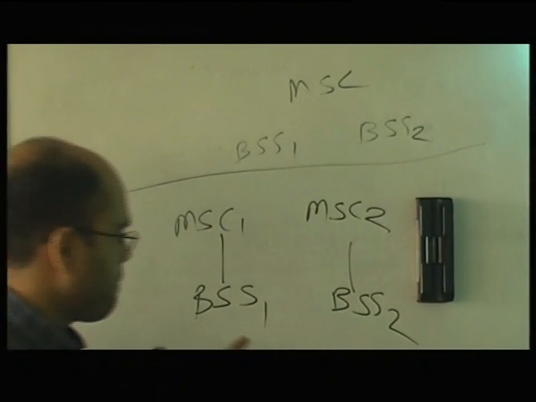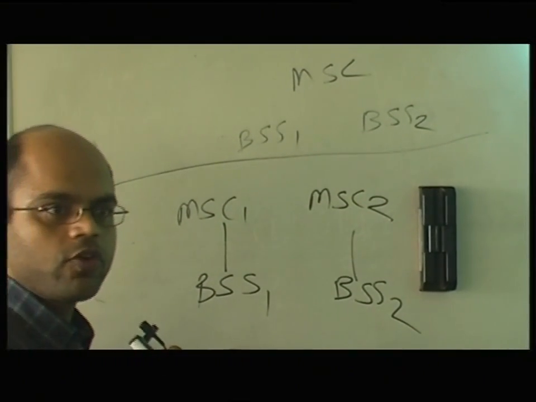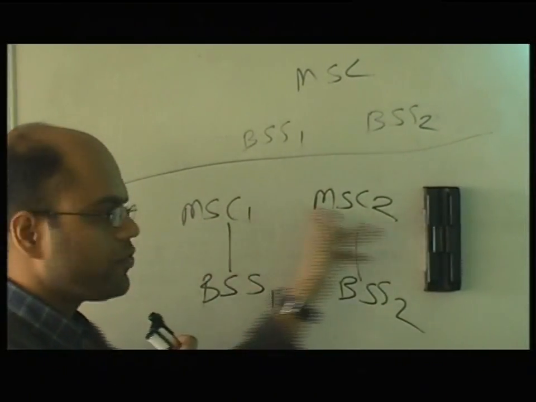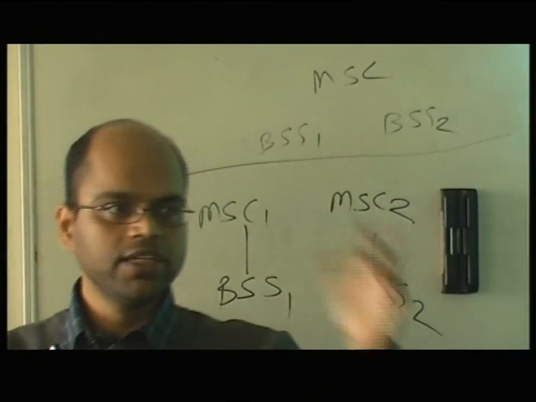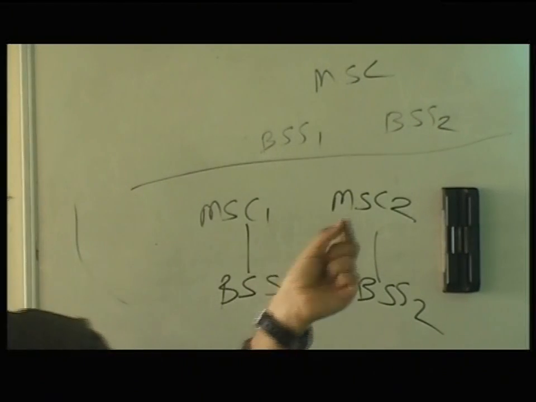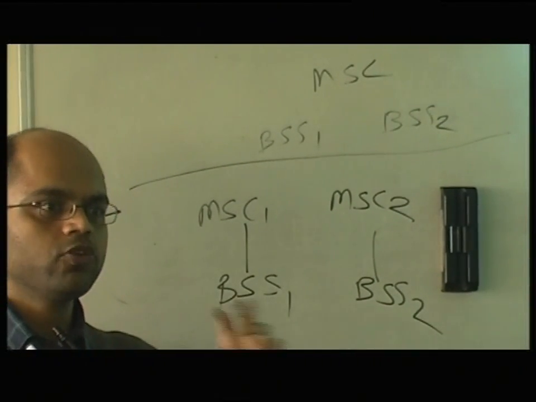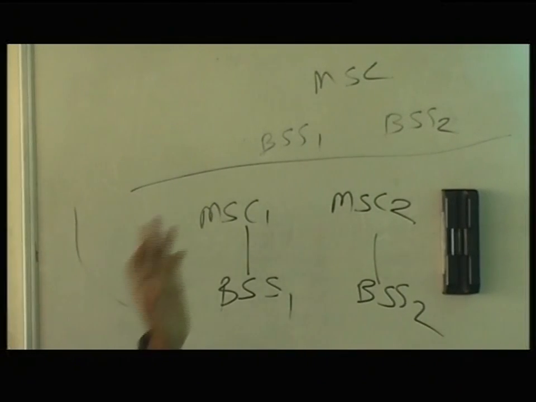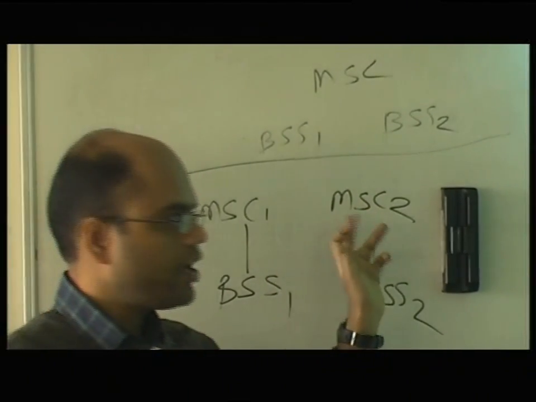So when you move from one cell to another cell, all of them will coordinate to do the phone call. It's just that instead of three, now we have four entities and they can talk to each other and make sure that the call is not dropped or echoed or duplicated. The protocol will still be the same, but the MSCs have to talk to each other. And then what you do is you form a chain.